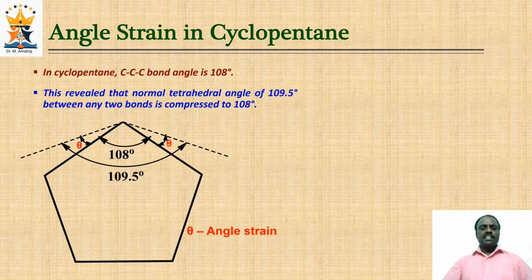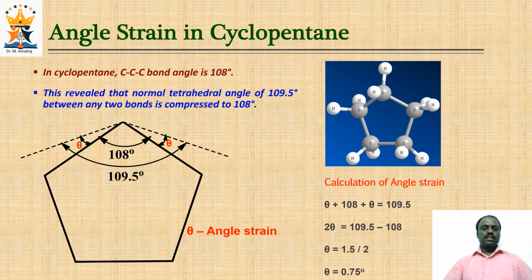So the angle strain is minimum in this case. Using the similar method, theta plus 108 plus theta will give 109.5 degrees, and if we solve for theta, we get 0.75 degrees. So the much lower angle strain makes cyclopentane highly stable compared to cyclopropane as well as cyclobutane. In the case of cyclopropane and cyclobutane, the angle strain is comparatively higher than cyclopentane.